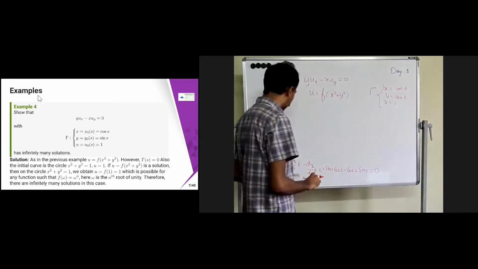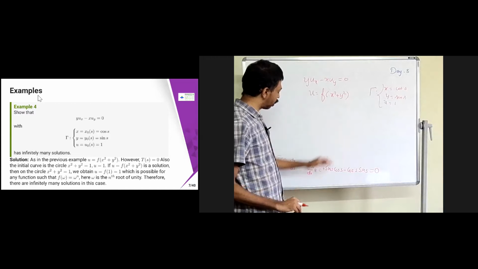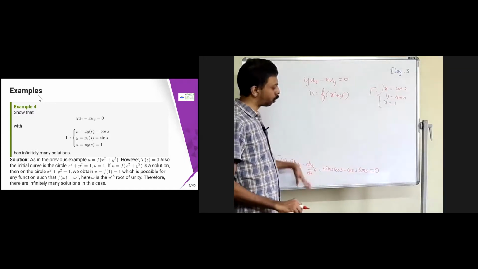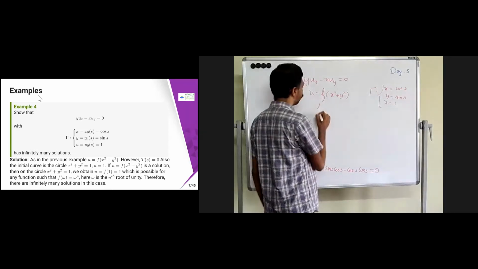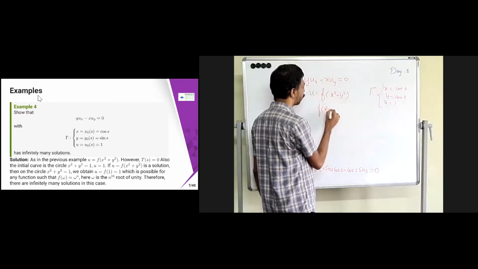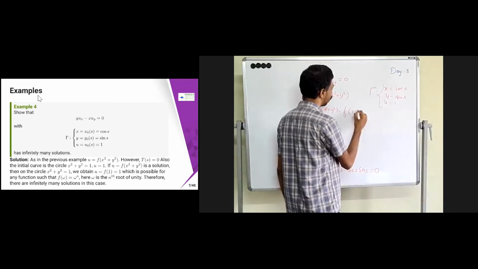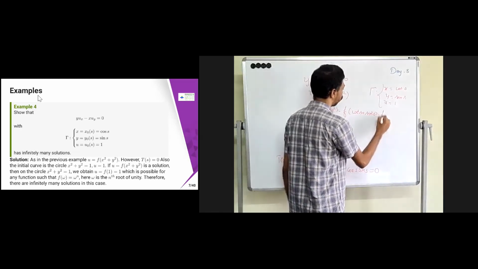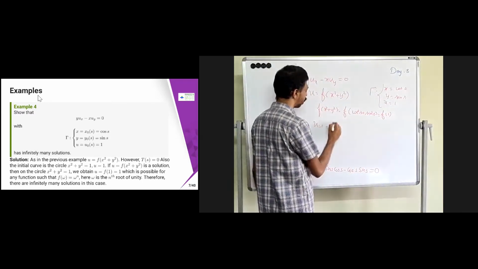Now again, same thing. dx naught by ds is going to be cos s, and dy naught by ds is going to be sin s, and everything is going to be 0 because here u is not going to play any role. Now let us see again. What is f of x square plus y square? It is nothing but f of cos square s plus sin square s, equal to f of 1. It is already given that u is equal to 1, therefore this is equal to f of 1.